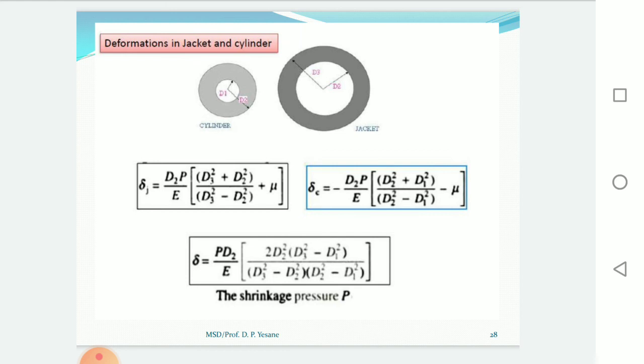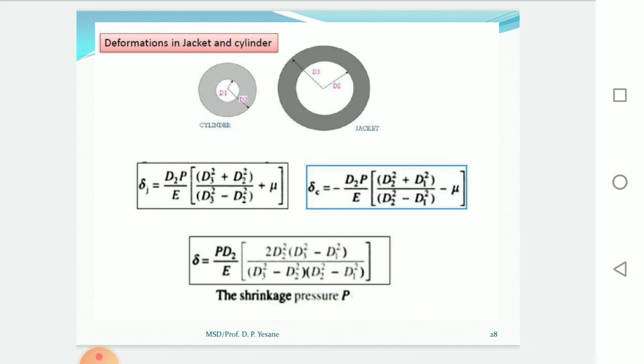If we look at the deformation of the jacket, that is a plus value, and the deformation of the cylinder is a minus value, so compressive deformation is there. Then the total deformation will be p d2 divided by E into 2 d2 square, in brackets (d3 square minus d1 square), divided by (d3 square minus d2 square) into (d2 square minus d1 square).